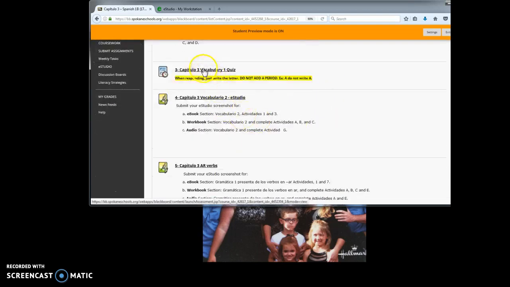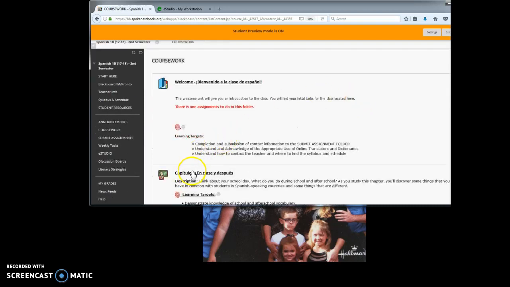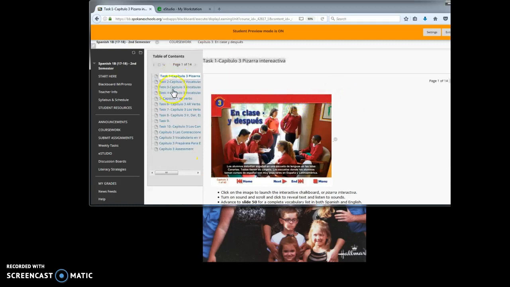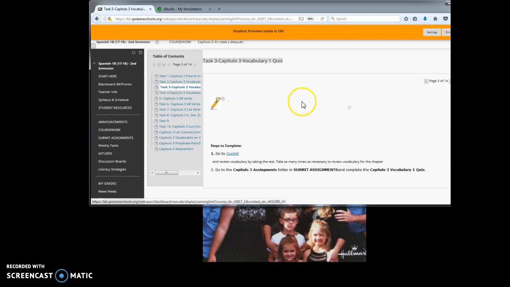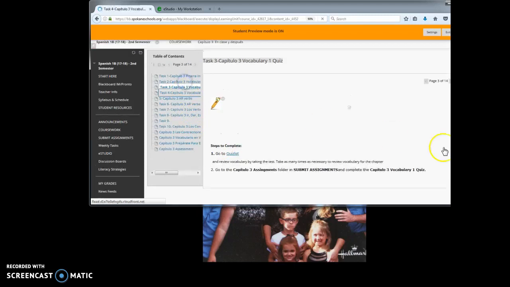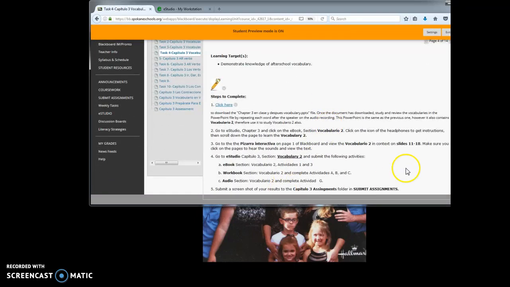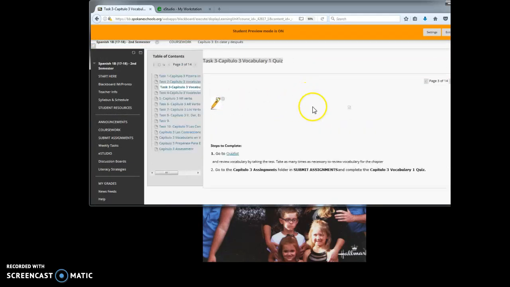Quizzes you will take right here in coursework or in Submit Assignments. So you're going to go back to coursework and you're going to go to the next task. So we've done Chapter 3. Now we're going to go to the next one where you go to Quizlet to review vocab. Task 4 is more eStudio. Oh, Task 3, excuse me, is the vocab 1 quiz. So don't forget to go back to Submit Assignments and take the vocab 1 quiz.